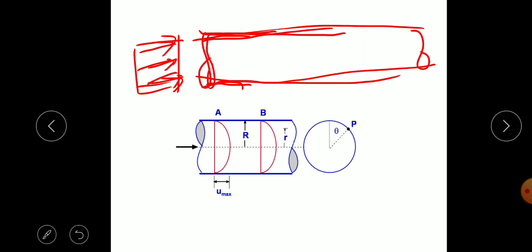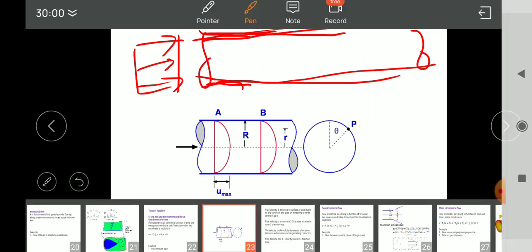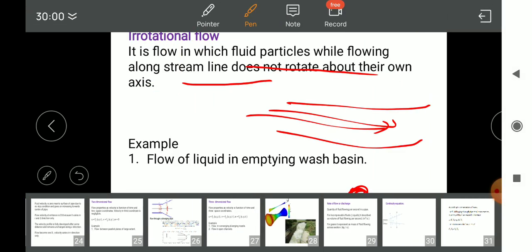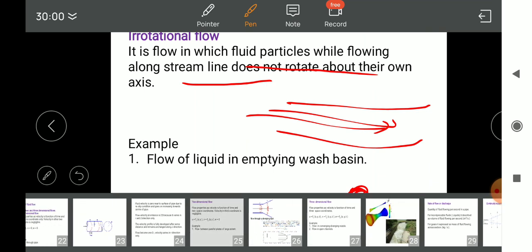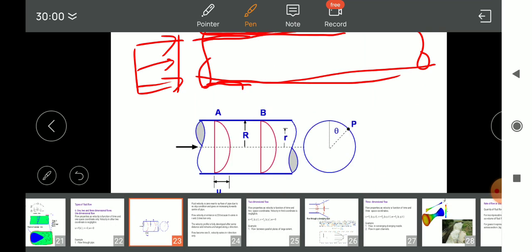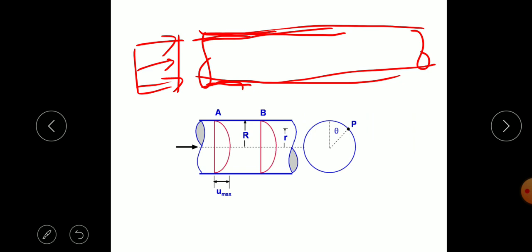This line shows uniform velocity. As the fluid enters this pipe, the velocity nearer to the pipe wall becomes zero. So we get a velocity profile somewhat like this.